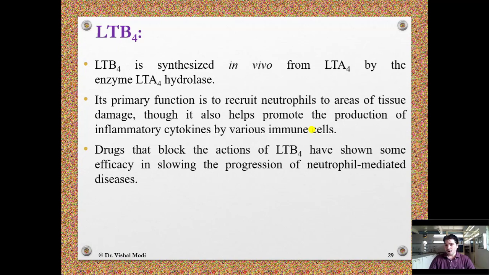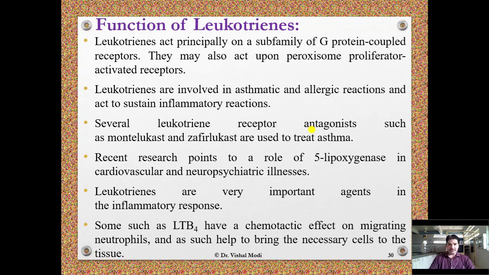Drugs that block the action of leukotriene B4 have shown some efficacy in slowing the progression of neutrophil mediated disease. Function of leukotrienes. Leukotrienes act principally on a subfamily of G protein coupled receptors. They may also act upon peroxisome proliferator activated receptors.